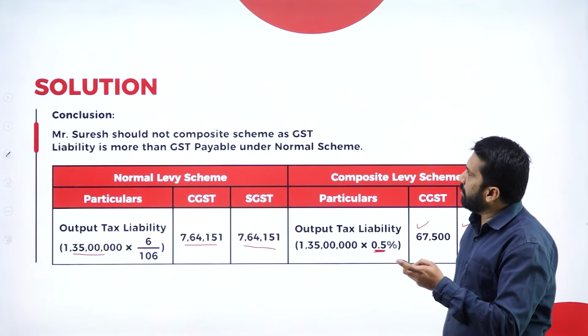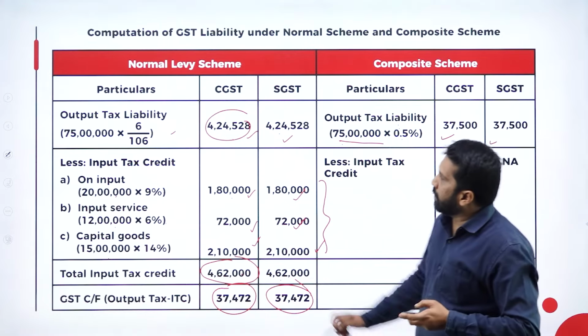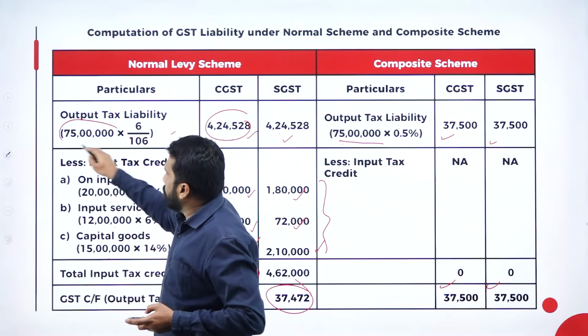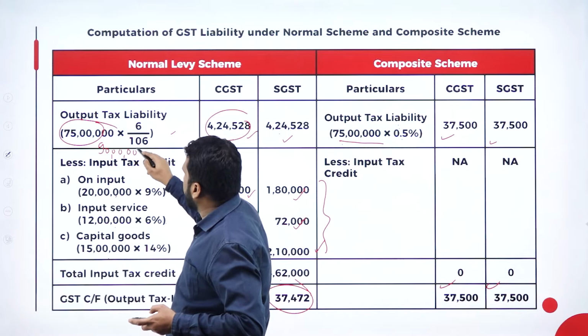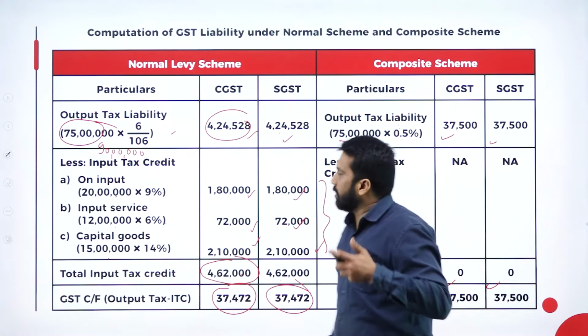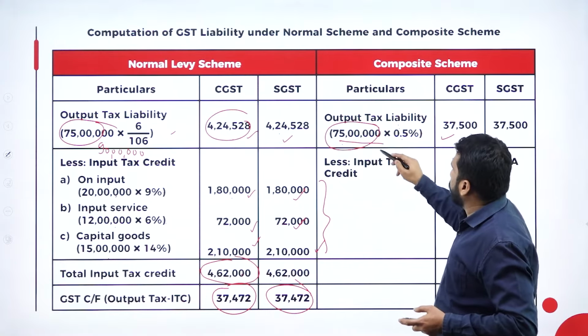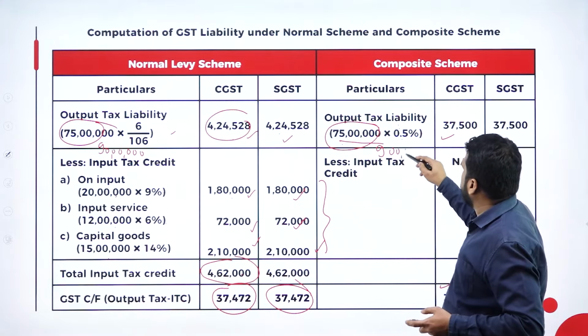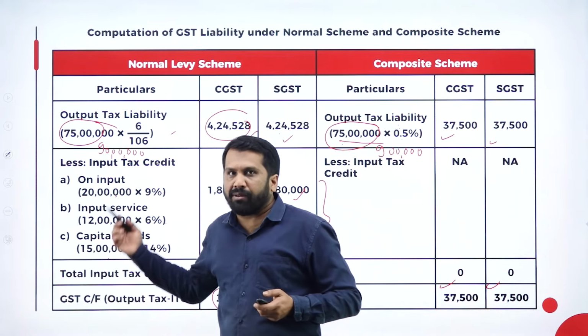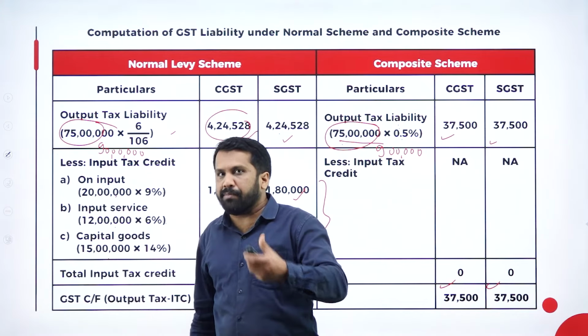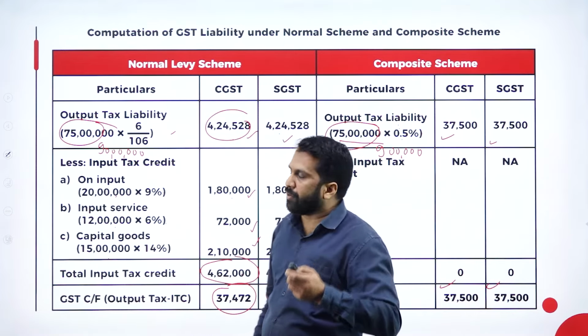You do one thing: in the previous problem, the same calculation, you do it on 90 lakh into 6%. You'll get the answer. That also can be done. We have done it for only 75 lakh. The same problem you can do for 90 lakh and try.